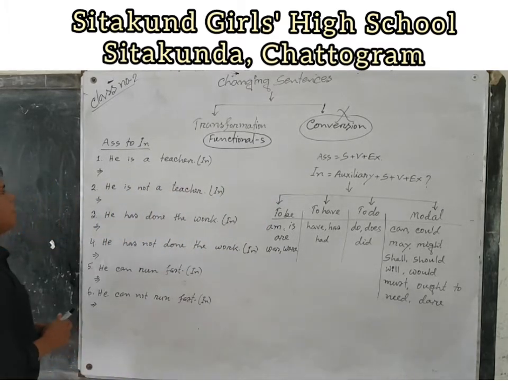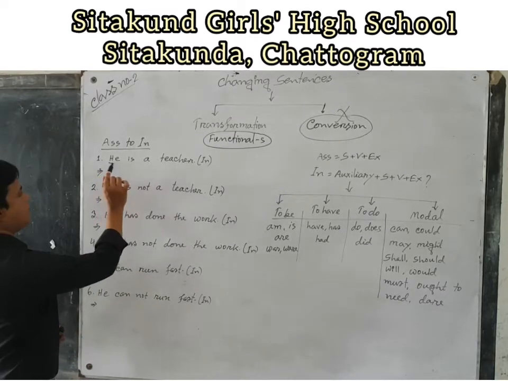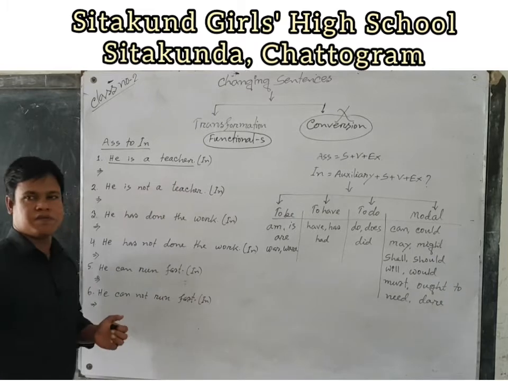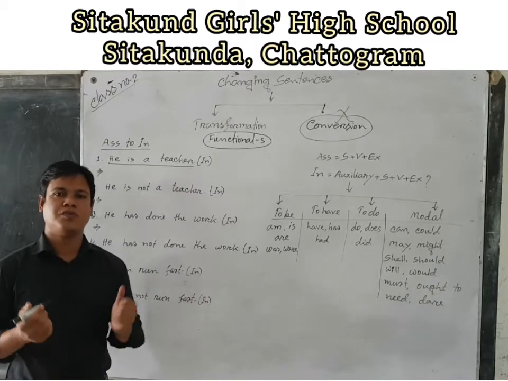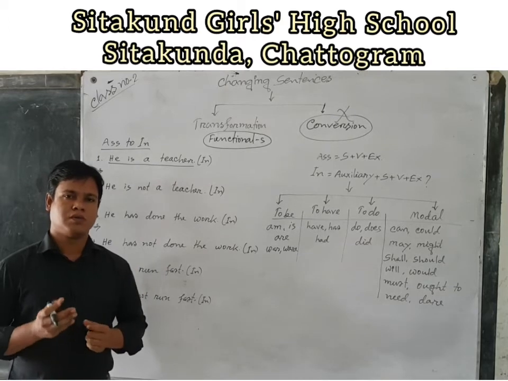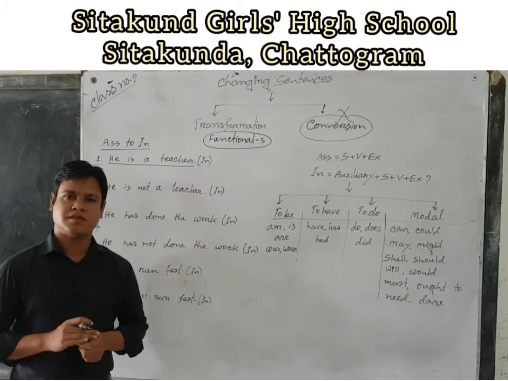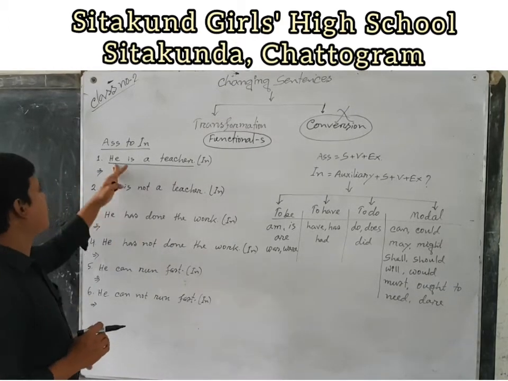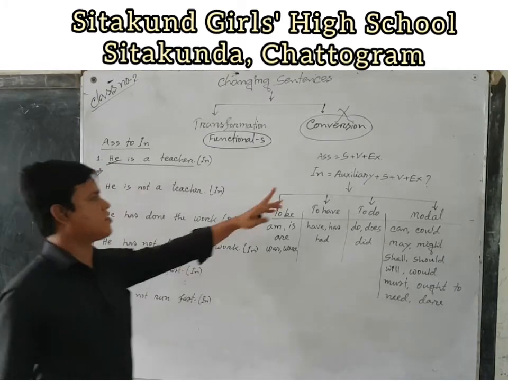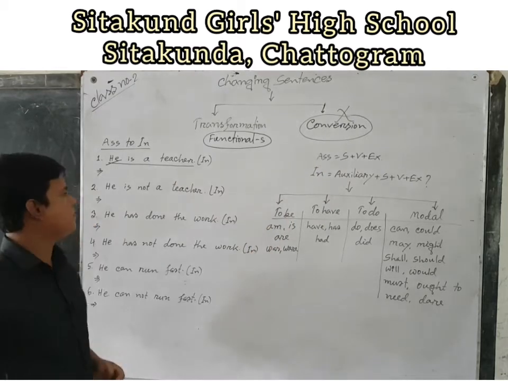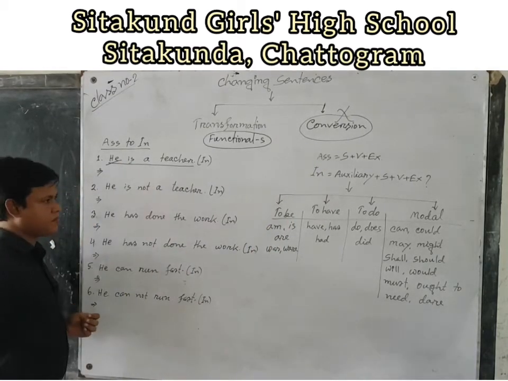Now we want to discuss assertive to interrogative. Dear students, this is an example of an assertive sentence. How do we know the sentence is assertive? By the structure. This is an assertive sentence, and it starts with a subject and then a verb.